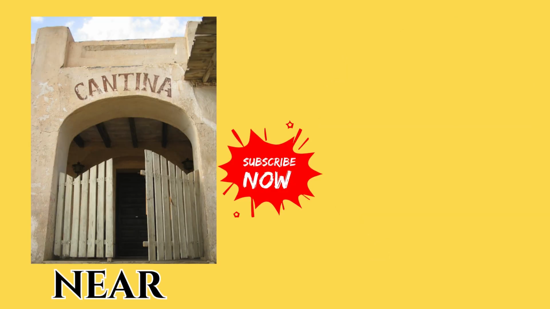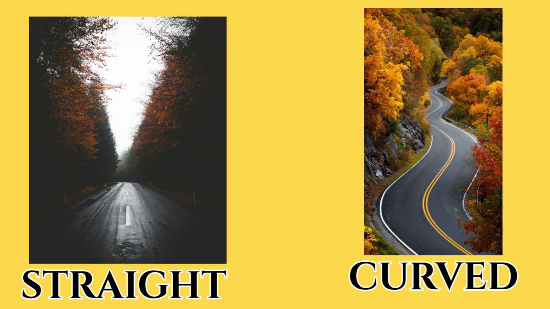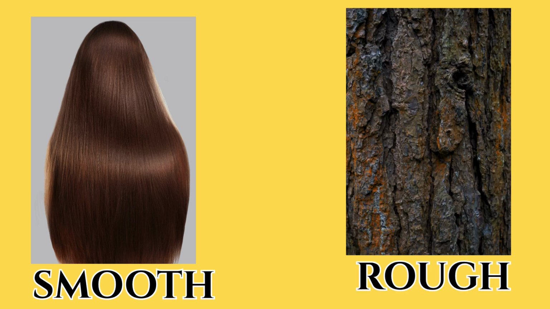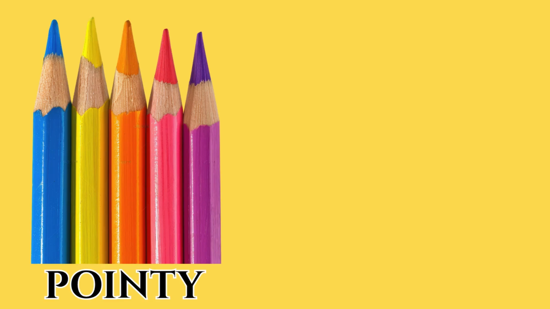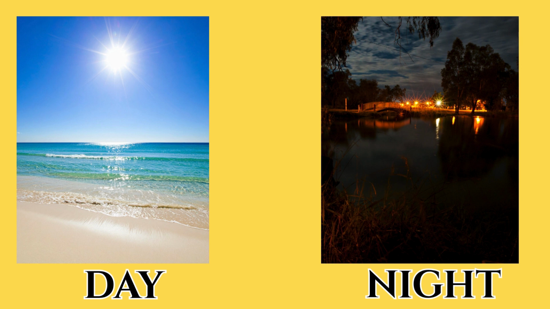Near, far. Opposite of near is far. Straight, curved. Opposite of straight is curved. Smooth, rough. Opposite of smooth is rough. Pointy, blunt. Opposite of pointed is blunt. Day, night. Opposite of day is night.